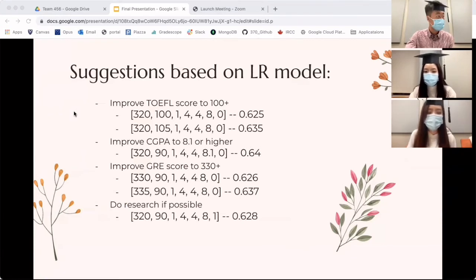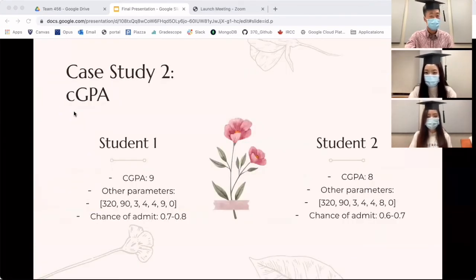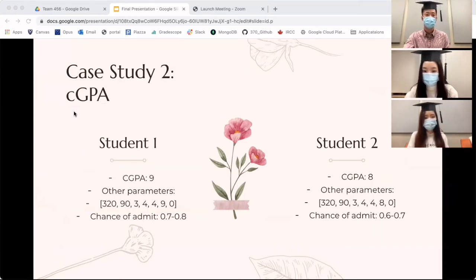As mentioned before, our linear regression model suggested that GPA is the most important factor, and we wanted to see if our decision tree model proves the same. So in this case study, student 1 has a cumulative GPA of 9, and with all the other parameters being the same, student 2 has a cumulative GPA of 8. Student 1 has a chance of admit from 70% to 80%, while student 2's chance of admission is only 60% to 70%.